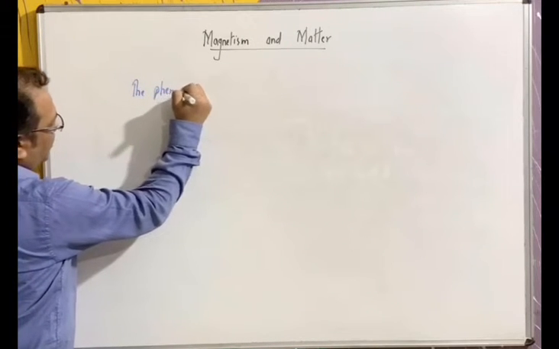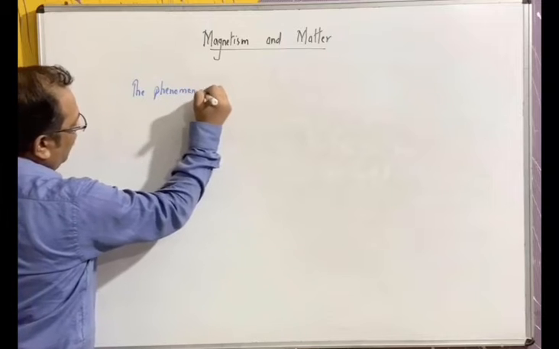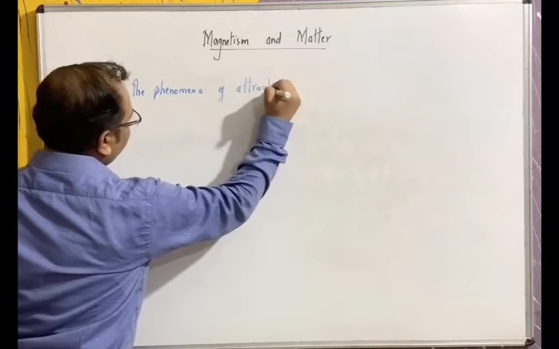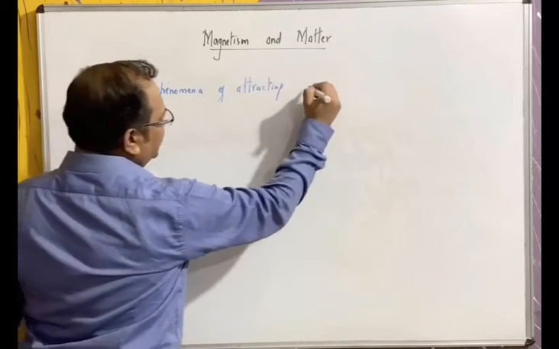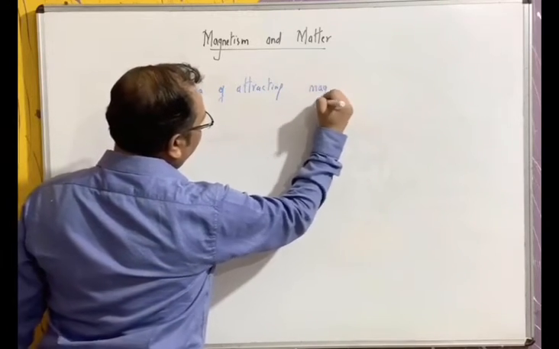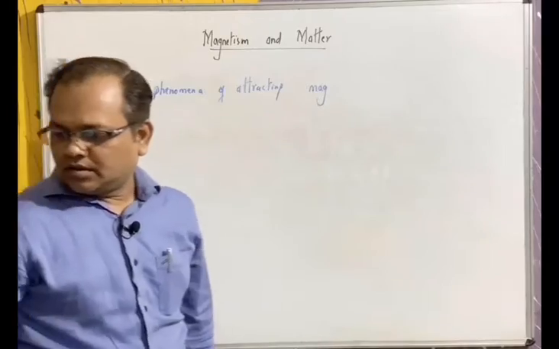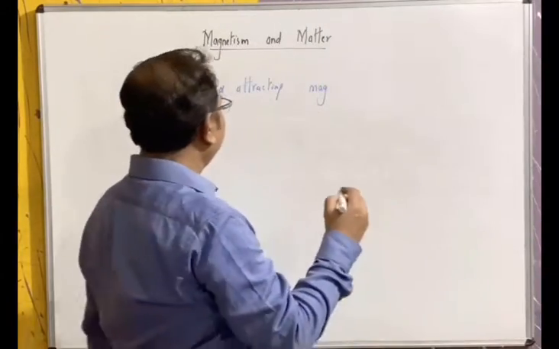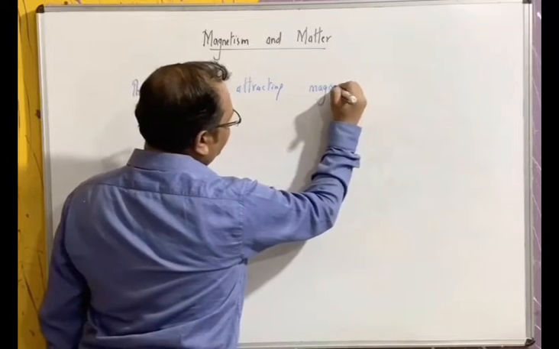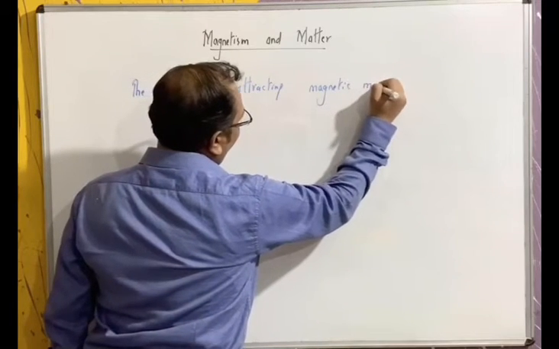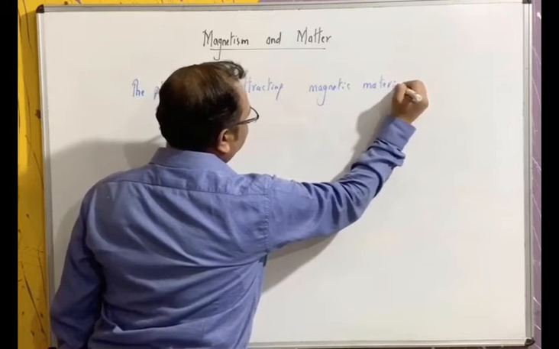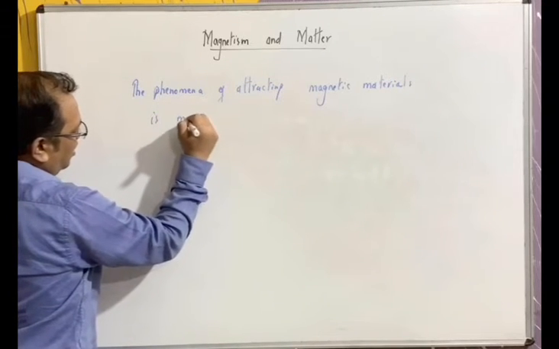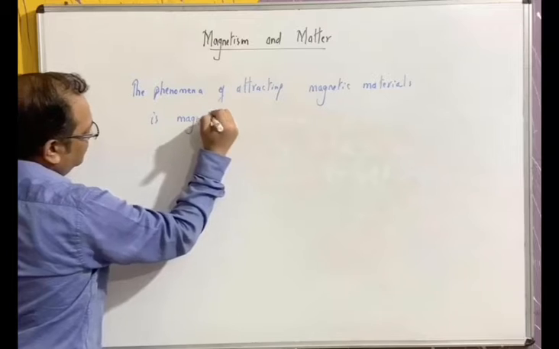The phenomenon of attracting magnetic materials, meaning iron, nickel, cobalt, etc., is known as magnetism.